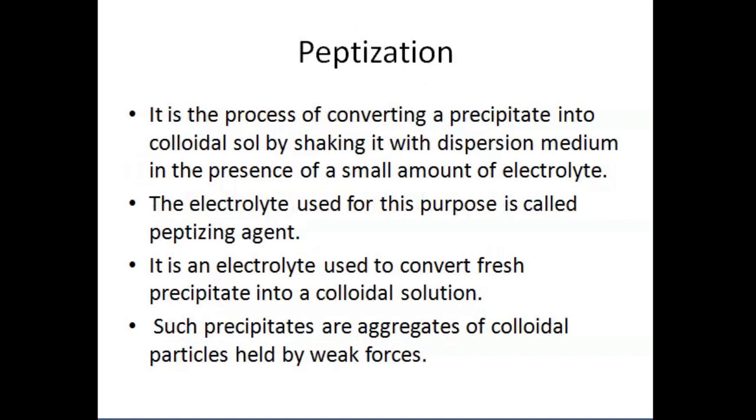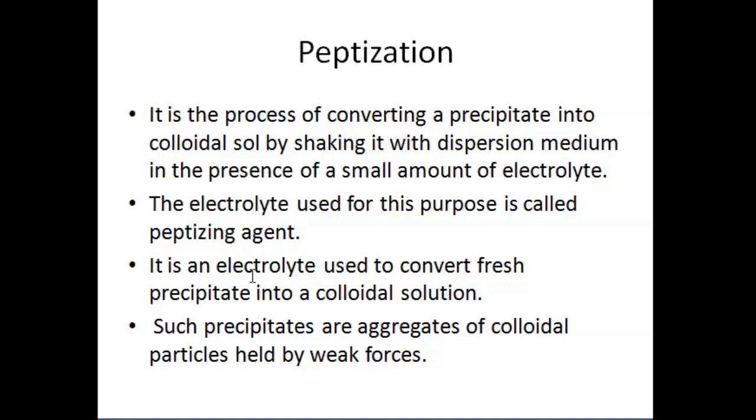The third method of preparation of colloids is peptization. It is the process of converting a precipitate into a colloidal sol by shaking it with dispersion medium in the presence of a small amount of electrolyte. The electrolyte which is used for this purpose, we call it the peptizing agent.